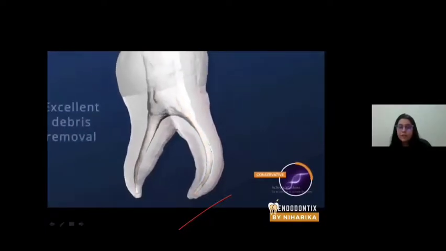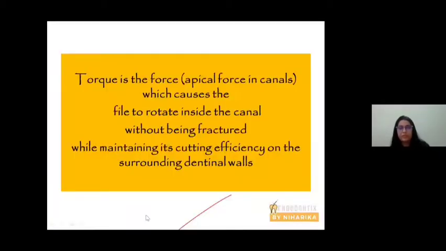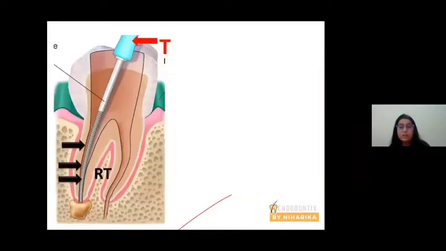This is how the file rotates. Now coming to a very important aspect, which is torque. Torque is the force which causes the file to rotate inside the canal without being fractured while maintaining its cutting efficiency on the surrounding radicular dentine. All right.